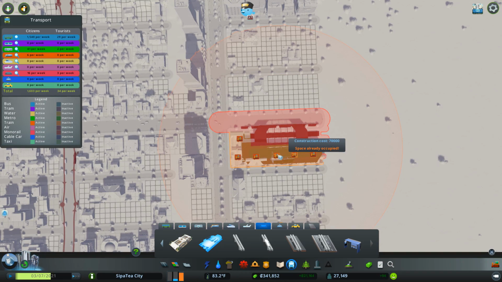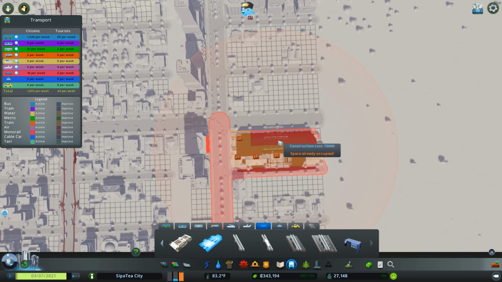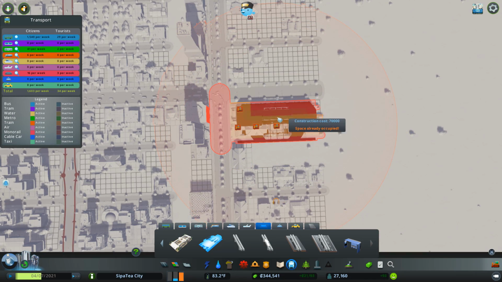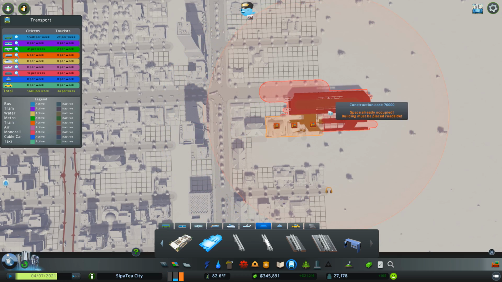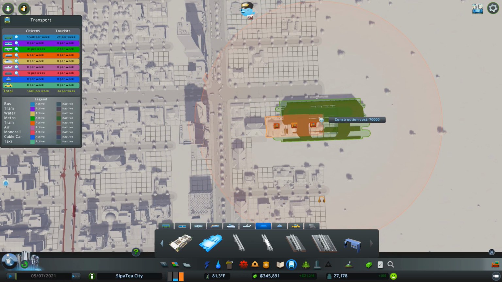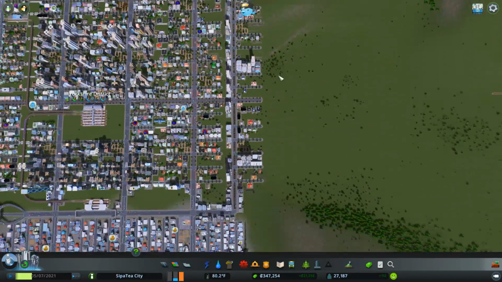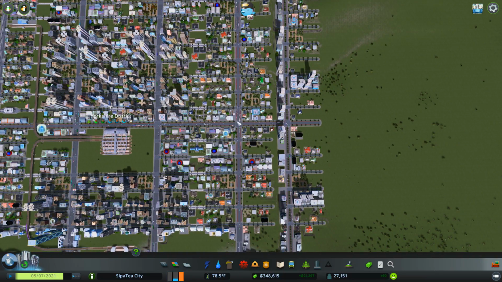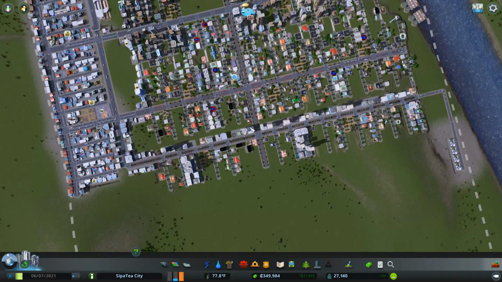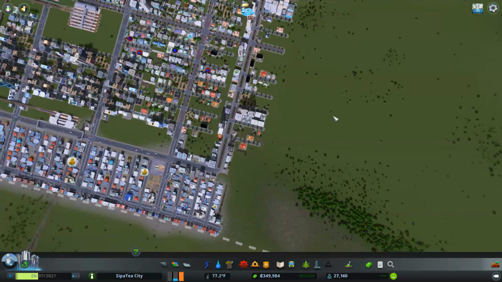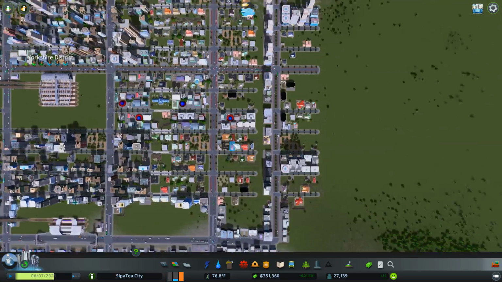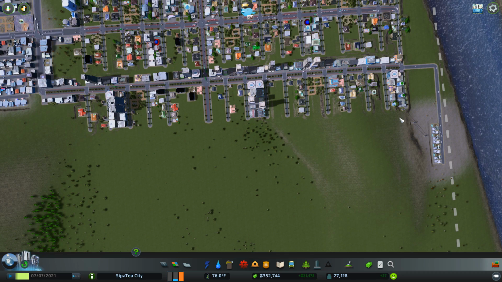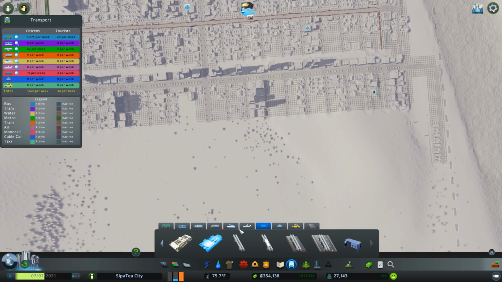So is it going to let me fit it in? Let's see. Space already occupied. I want it against that road. Space already occupied. Let's get rid of this road. There we go. Oh, it's going to have to go out a bit, isn't it? So what I'm going to do is fill in this road here, because we've done this a bit different here. Normally each of these spines has got a road going off each way, but this has sort of switched to one road coming off. Maybe we can make this into a nice big square and join it up, and have the monorail running down the middle.